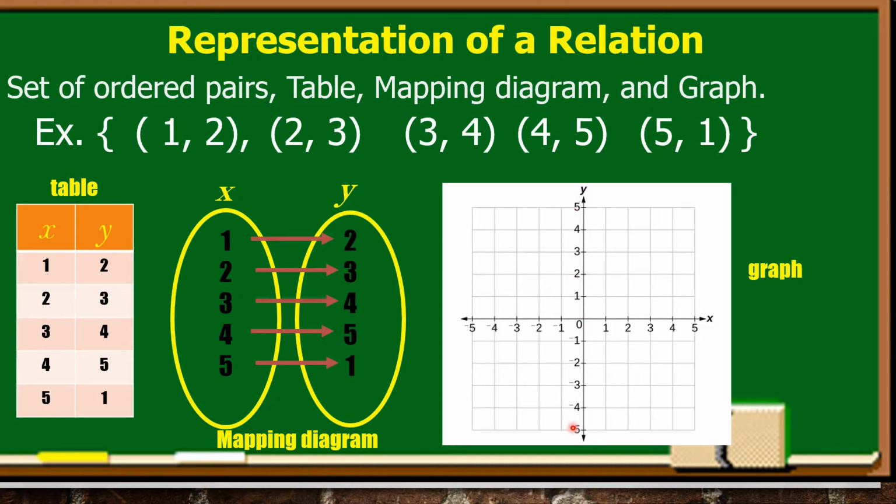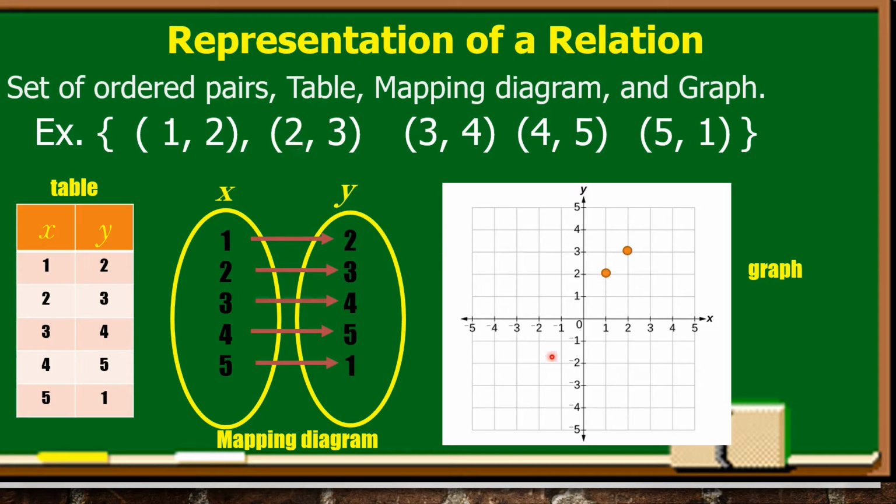So paano natin i-graph ang relation? So ang first ordered pair is 1, 2. So dito yung 1 or x, ito yung element na x na 1, so paired to element ni y na 2. So ito yon, it means dito sila natagpo. So ito yung plot natin. So the ordered pair 1, 2, dito yung point nila.